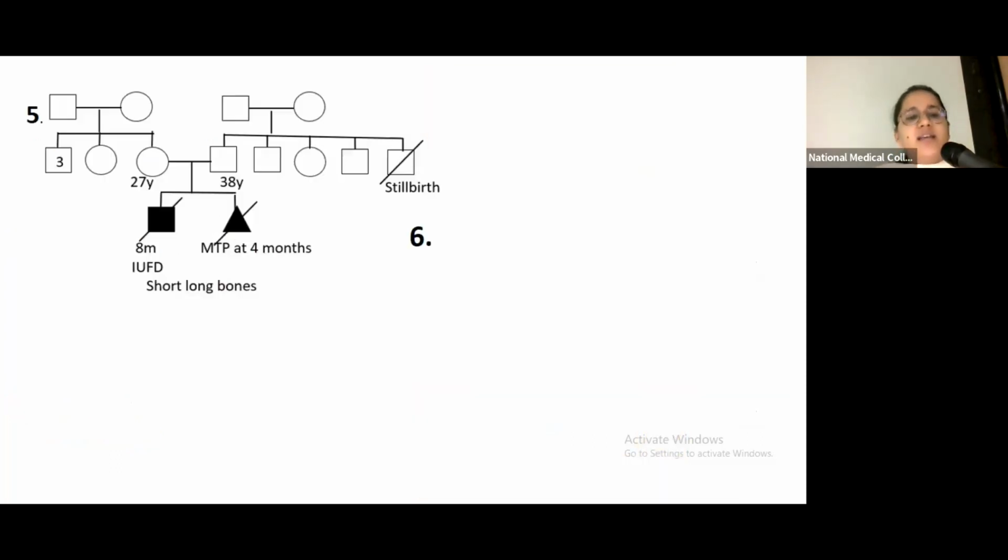Next, we have another case where there was a history of IUFD at 8 months, and the parents said that the doctor said that the child apparently had short long bones. In the next pregnancy, in ultrasound, the doctor told them that this child also had short long bones, and this pregnancy was terminated. Now this couple comes to us with a history of demise of children with short long bones. Short long bones can have a number of differential diagnoses. It's not easy to pinpoint one particular genetic diagnosis for that. So, in this case, genetic heterogeneity exists.